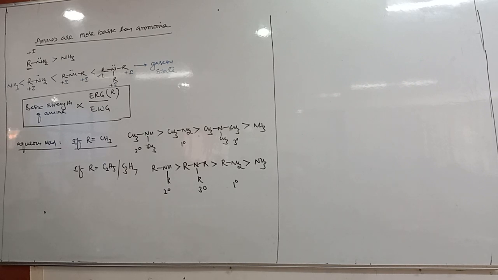Electron density on the nitrogen atom increases, hence the availability of electrons for protonation increases.